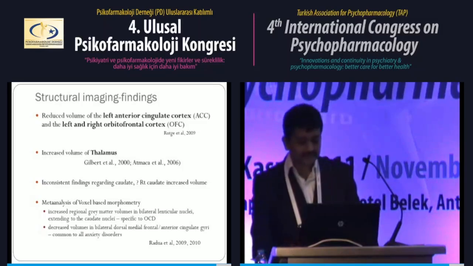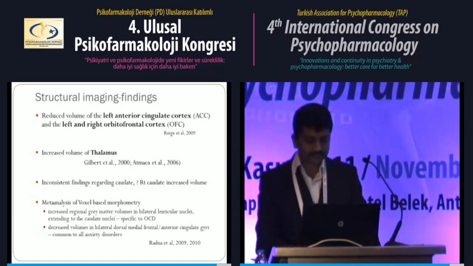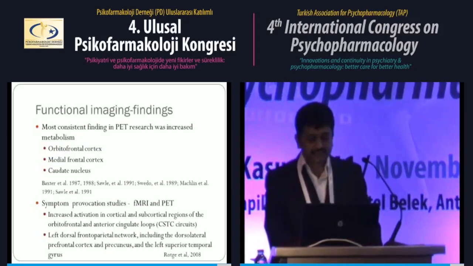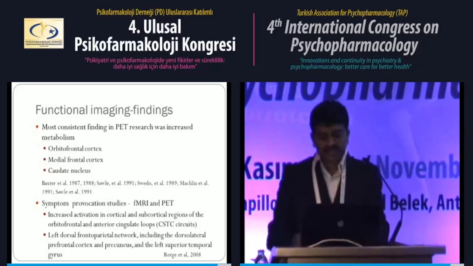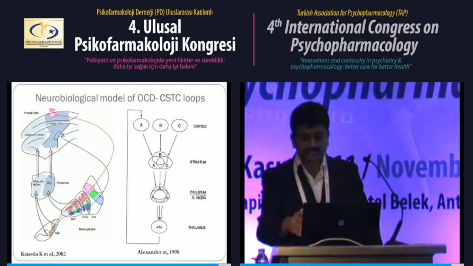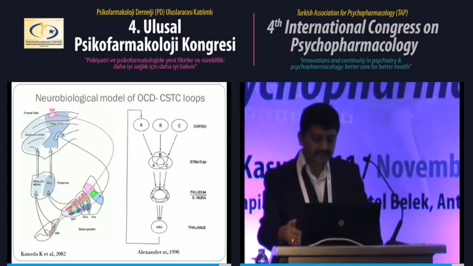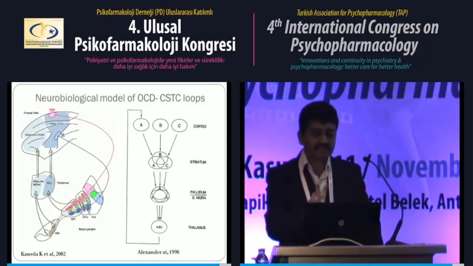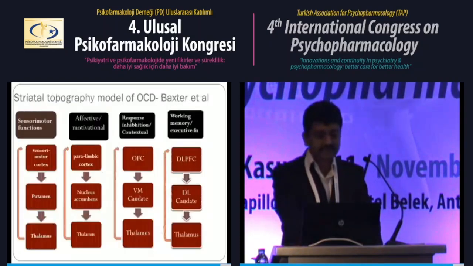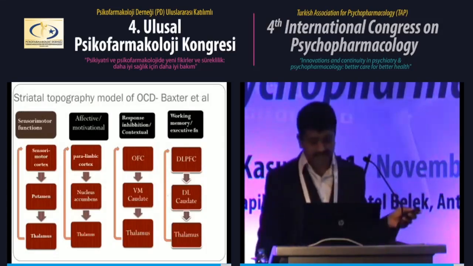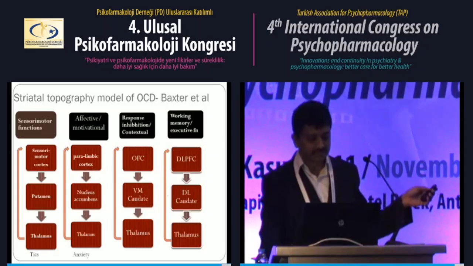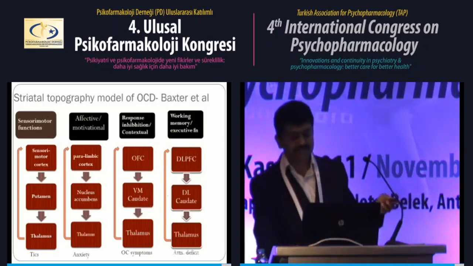I think this has shown that the caudate may be involved. Functional imaging also has shown similar results, and symptom provocation studies have also shown similar results. Based on this is the model that has been proposed: a circuit from cortex, striatum, basal ganglia to the thalamus. This is a closed loop which has been implicated in OCD. Many such loops exist. Each loop is associated with different symptoms, and it has been hypothesized that each loop is associated with different OC spectrum disorders like tics, anxiety, OC symptoms, and attention deficit.